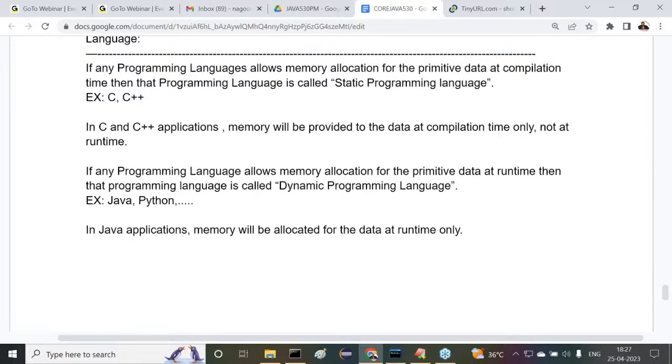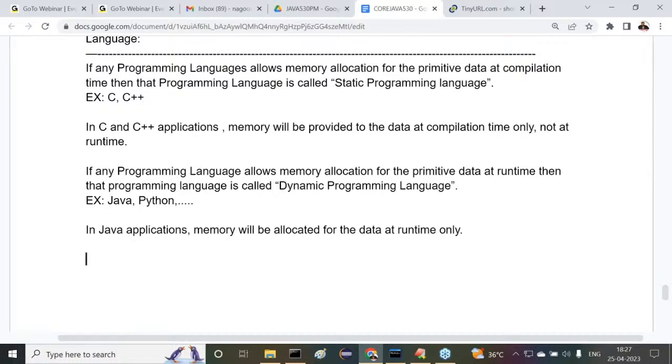In Java, when objects are created, they are created at runtime, not at compilation time. When objects are created at runtime, automatically memory will be allocated for data at runtime only. Why? Because data will be stored inside the objects. Data will be accommodated inside the objects only in the case of Java.